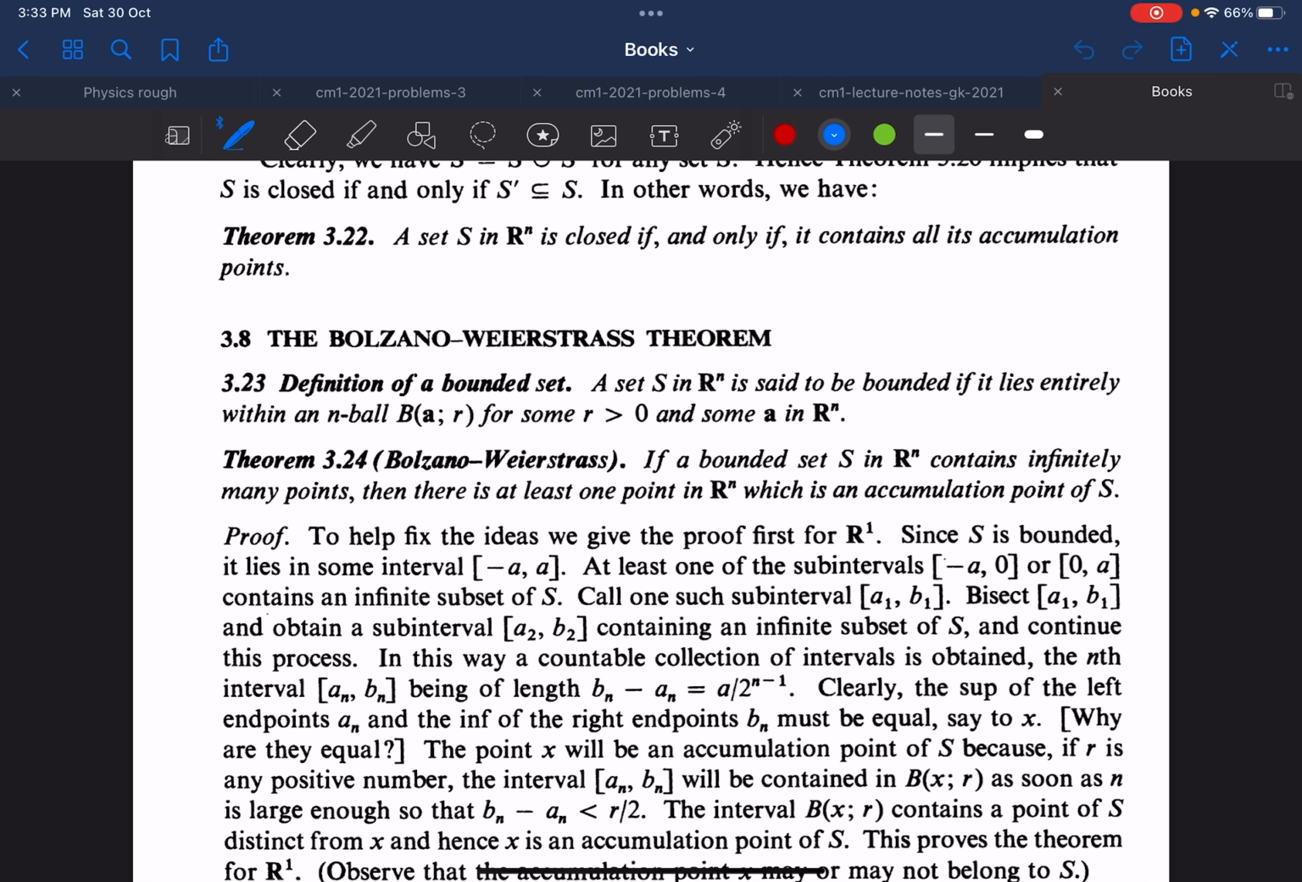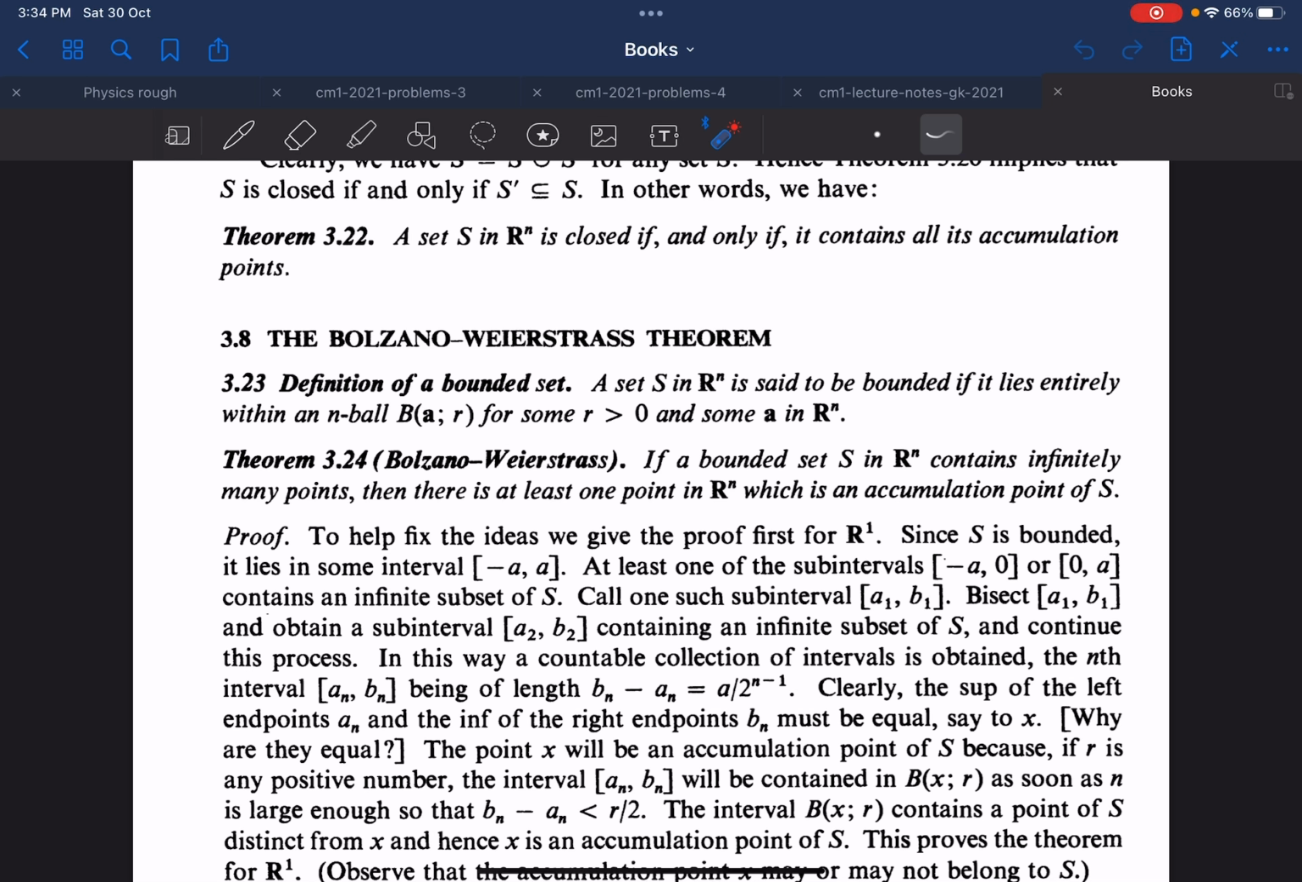The elementary version for the set of real numbers states that any sequence of real numbers that is bounded must have a subsequence that will converge. And the generalized version of the Bolzano-Weierstrass theorem states that.